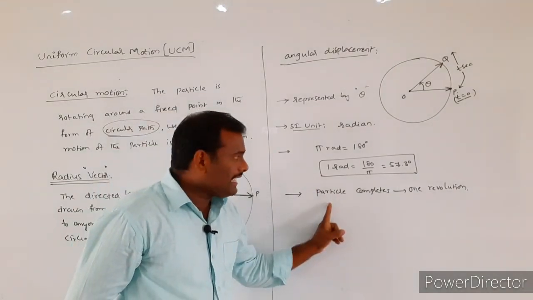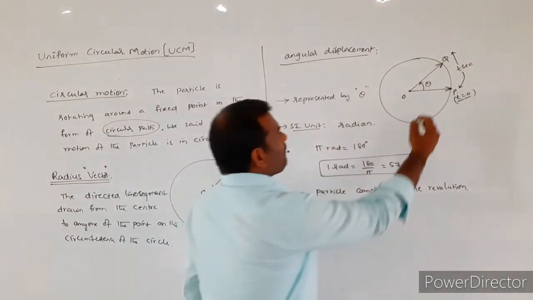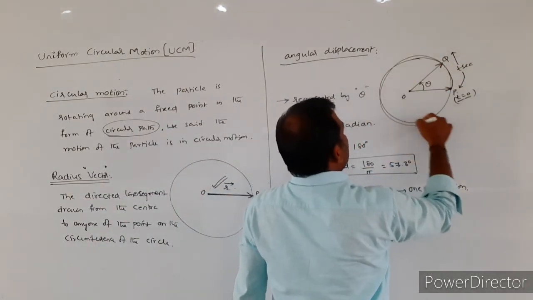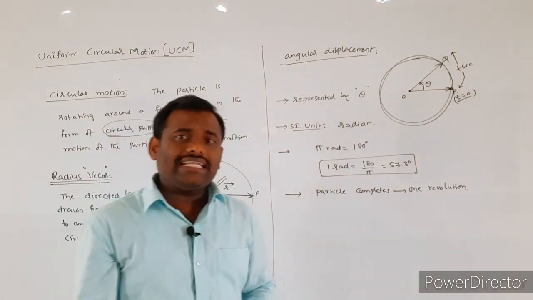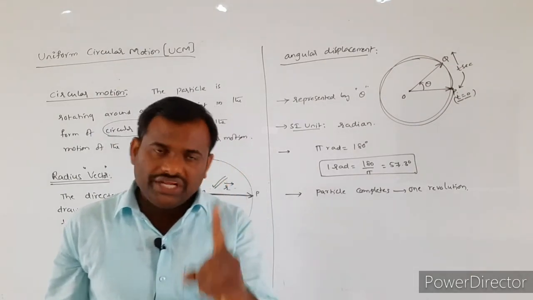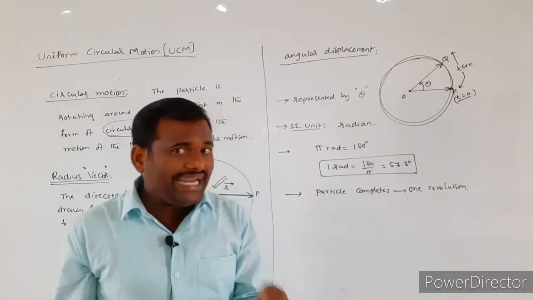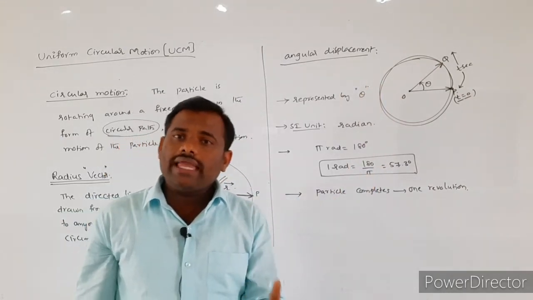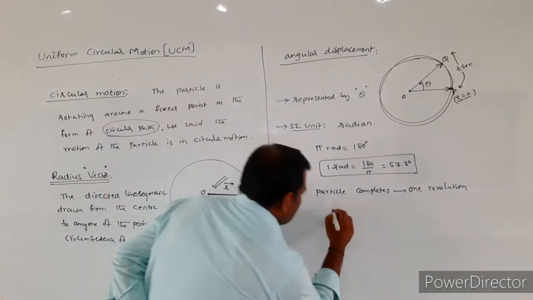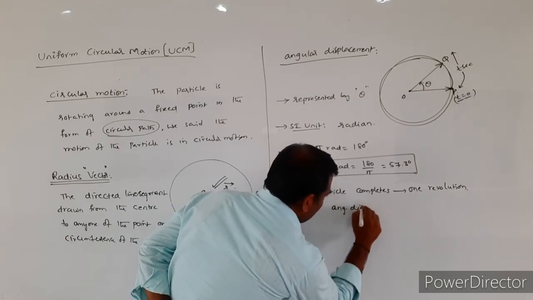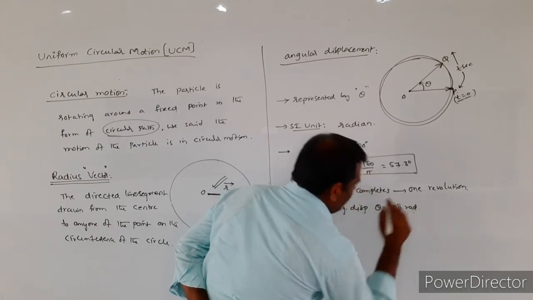One complete rotation means the particle starts from the point P and again reaches the point P. Then only we say that the particle completed one complete rotation. The angular displacement value is equal to 2 pi radians.